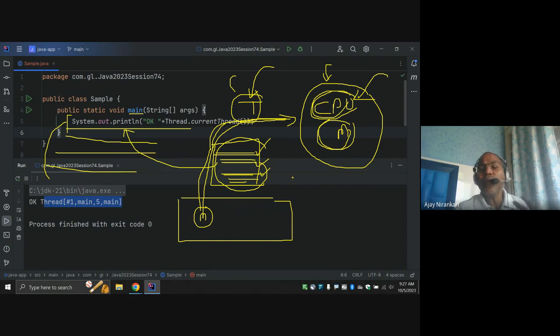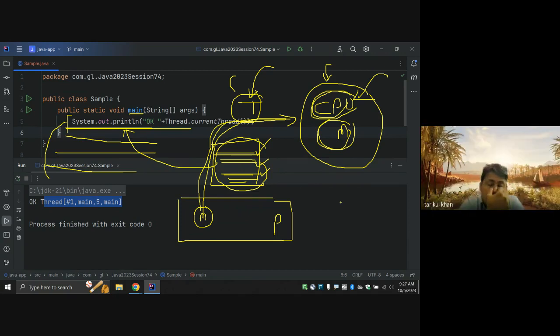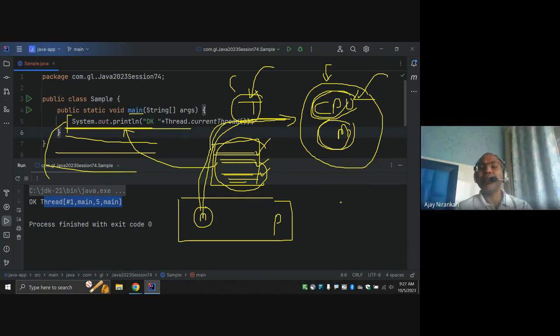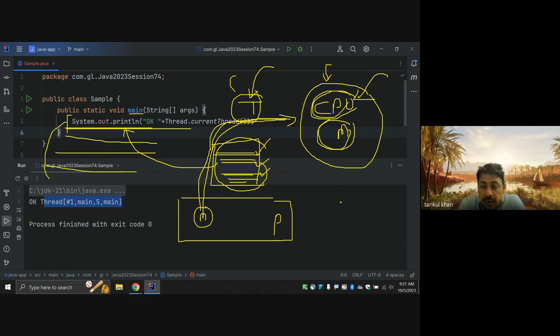Surely, as human beings, we are not going to use the CPU to do the job ourselves. So generally our thread, or you can say process, has this capability: it can use the CPU and memory to achieve my objective. Is it clear? Any confusion till now?